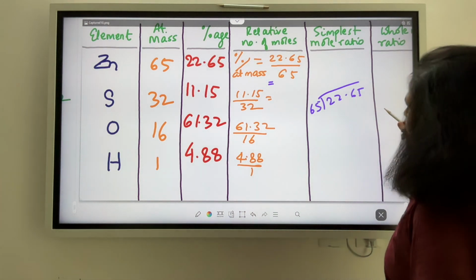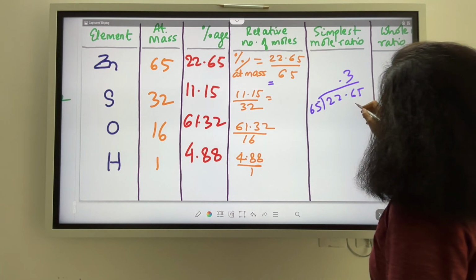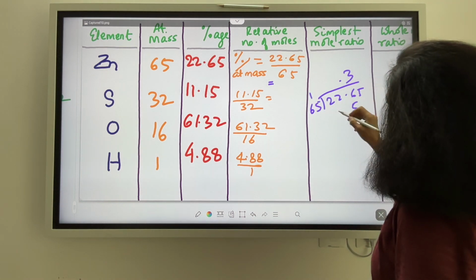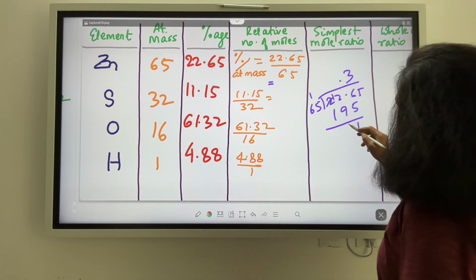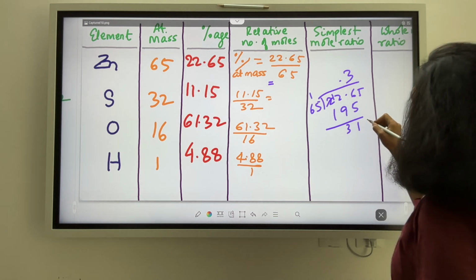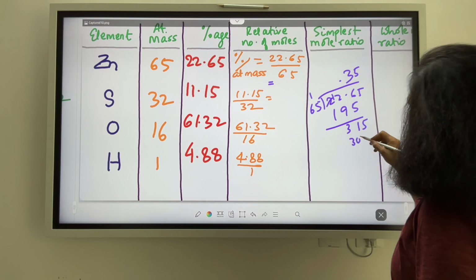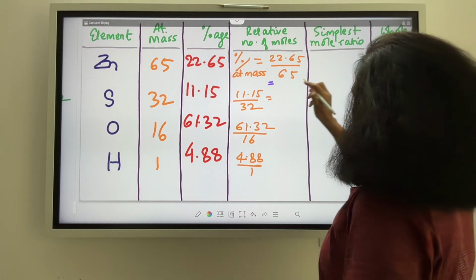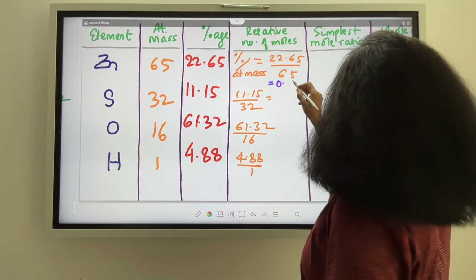This should be 6 threes, 5 threes are 15, 5 1, 195. So I'll get around 0.35. Alright, so this is approximately 0.35.